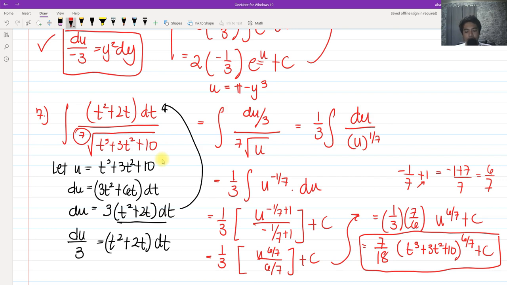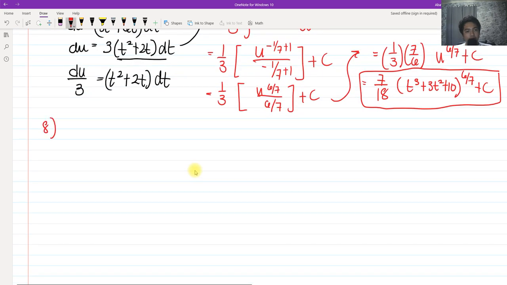So for number 8, we have to find the integral of x dx all over 3x squared plus 8. Maybe a lot of you will think that we can separate it into x dx over 3x squared plus x dx over 8. That is not true. We cannot separate that, because it's the denominator. Instead, we can use u substitution here.